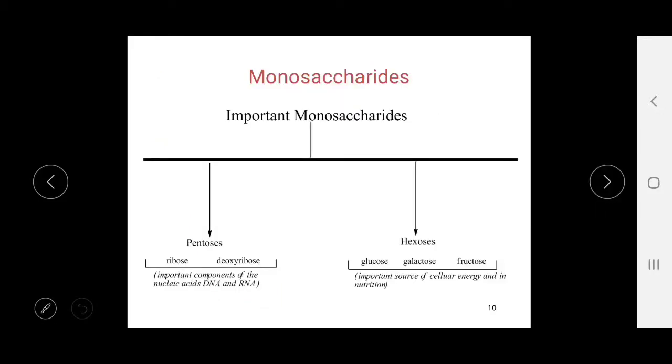Now here you can see the importance of monosaccharides. Among pentose sugars, examples are ribose and deoxyribose. We already saw that they are important components of nucleic acids like DNA and RNA. And among hexoses, glucose, galactose and fructose are important sources of cellular energy and in nutrition.